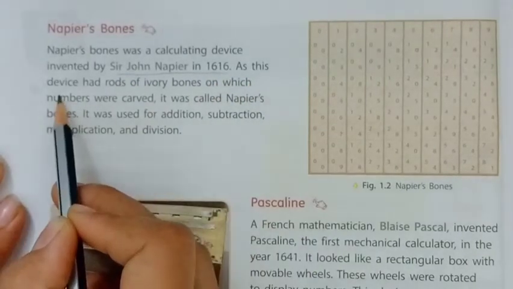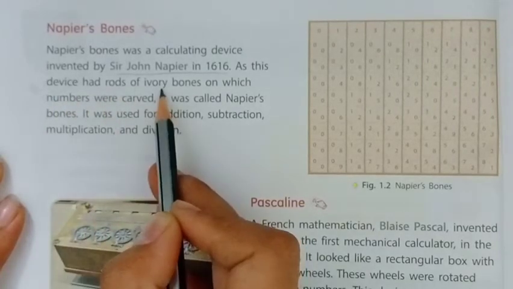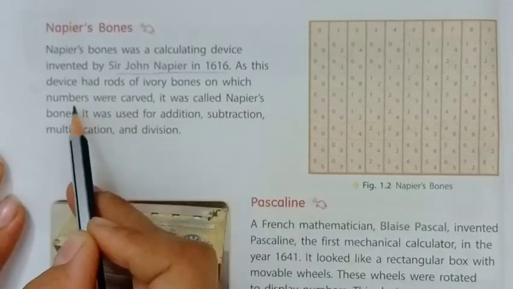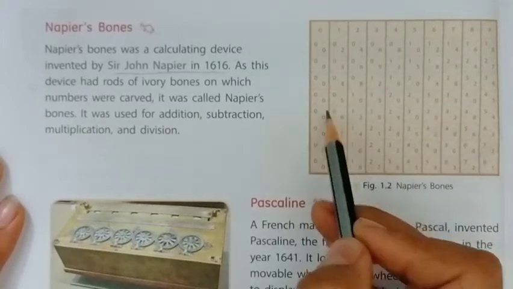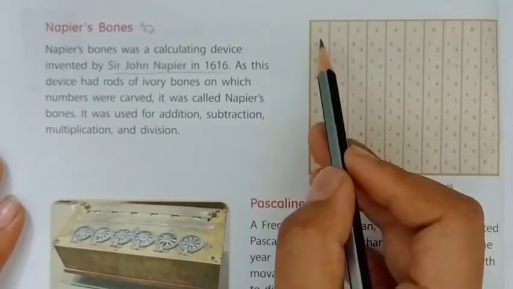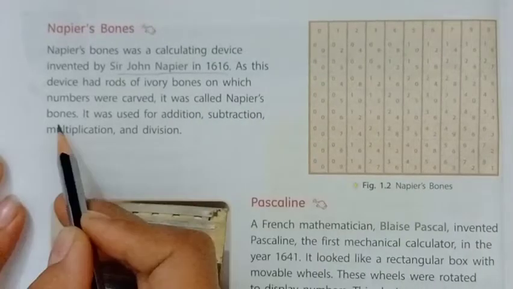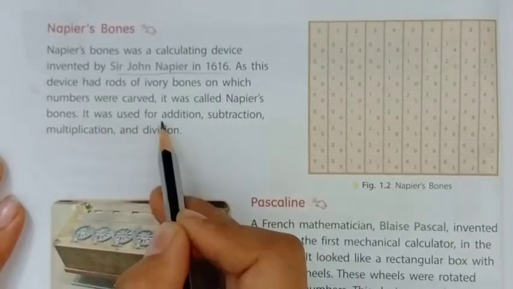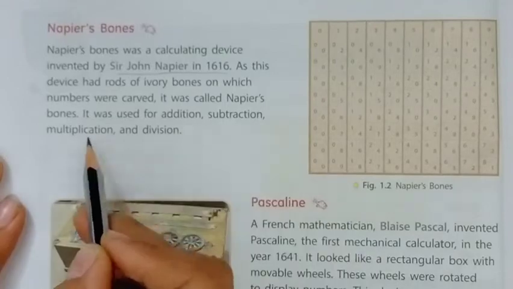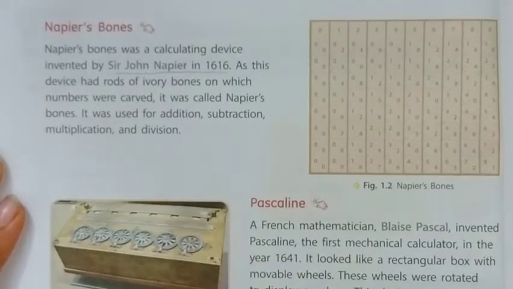This device has rods or ivory bones on which numbers were carved. It was called Napier's bones. It was used for addition, subtraction, multiplication and division.